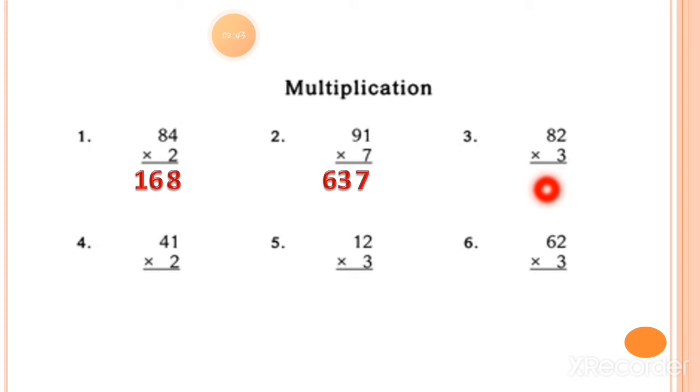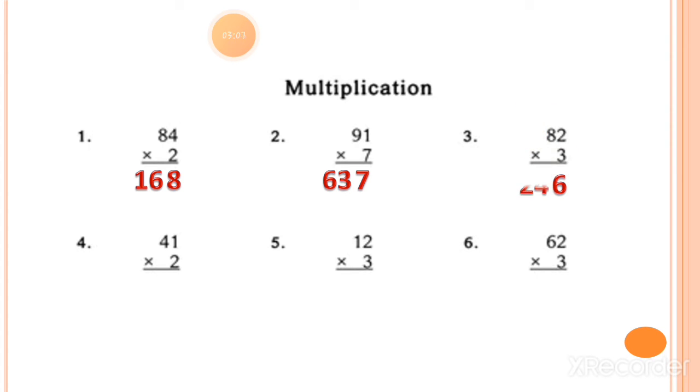637. Next, number 3 example for you. You have to speak the table number 3 till the 2 because the ones value is 2. So 3 twos is equal to 6 and you have to write down 6 under the ones column, and here is number 8. Now, 3 eights are?